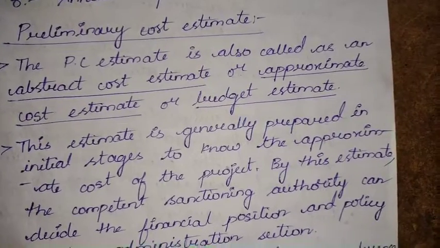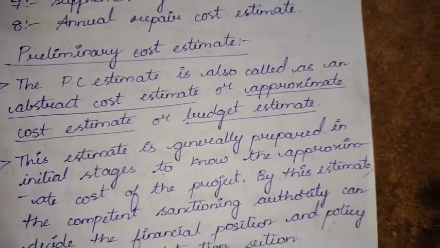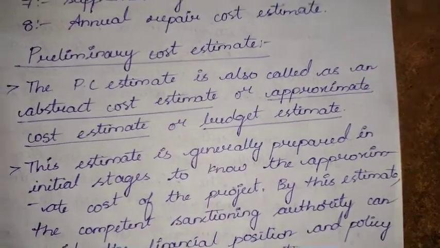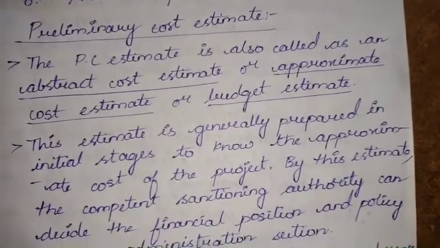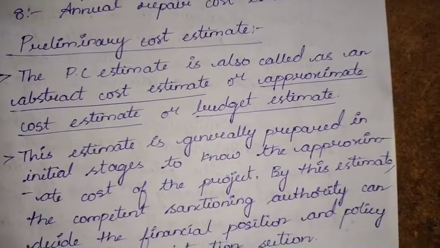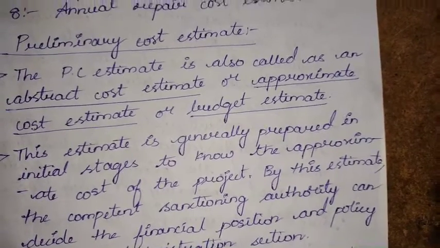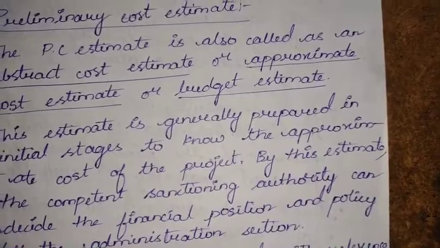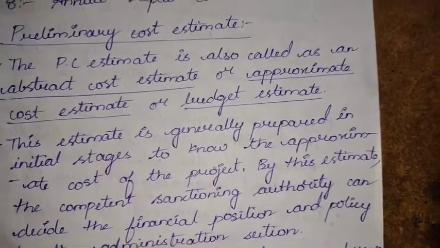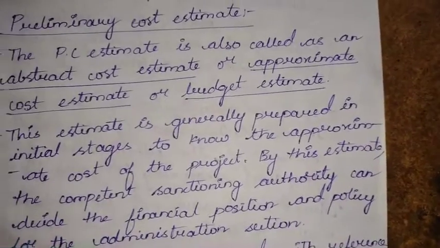Preliminary is nothing but the approximate or abstract estimate which we require for preliminary studies of various aspects of work or any project, that is, to decide the financial position and policy for administrative sanction by the competent administrative authority. Remember, this is for preliminary study, just to decide the financial position.